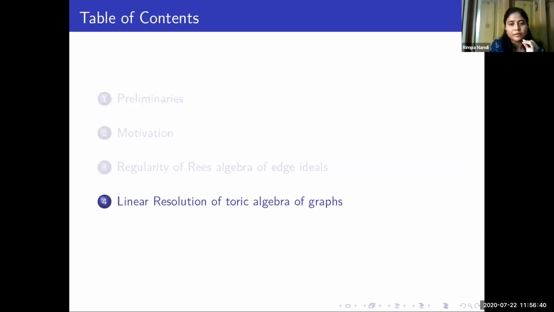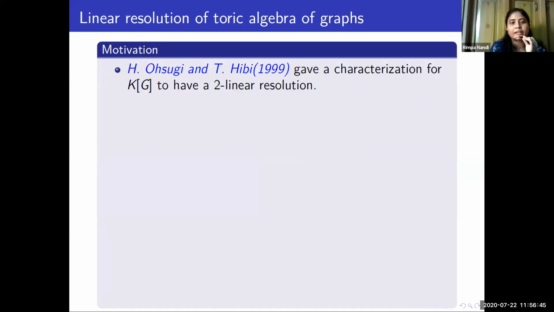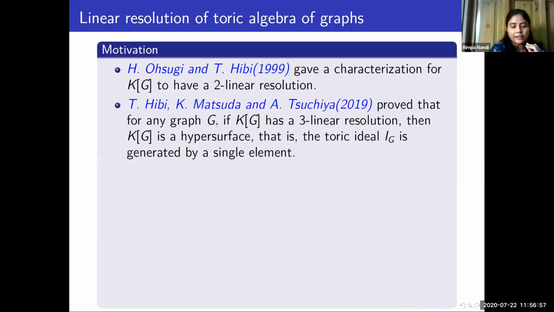Now I will discuss the linear resolution of the toric algebra of graphs. In this direction, in 1999, Ohsugi and Hibi gave a characterization for the toric algebra such that the toric algebra has a 2-linear resolution. After that, in 2019, Hibi, Matsuda and Tsuchiya proved that if we have a graph G and the toric algebra has a 3-linear resolution, then K[G] has to be a hypersurface. That means the toric ideal I_G should be generated by a single element.